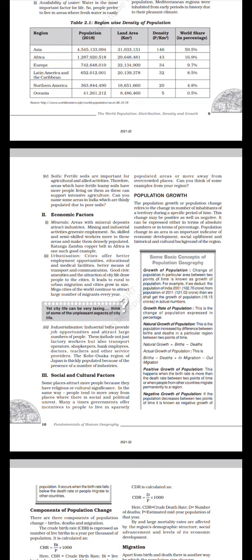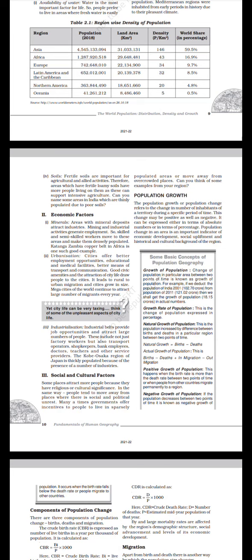Social and cultural factors. Some places attract more people because they have religious or cultural significance. In the same way, people tend to move away from places where there is social and political unrest. Many times, governments offer incentives to people to live in sparsely populated areas or move away from overcrowded places. Can you think of some examples from your region?